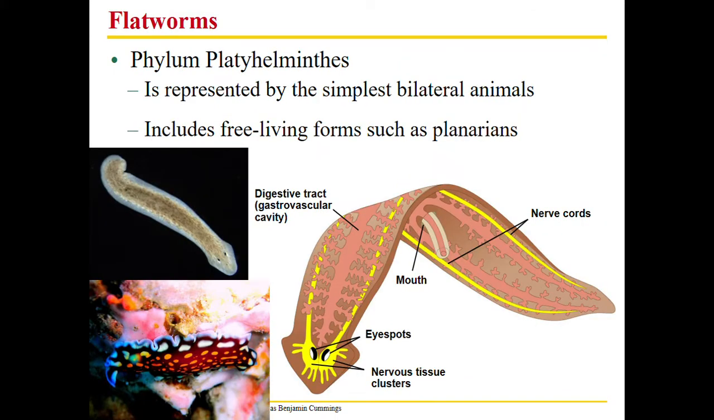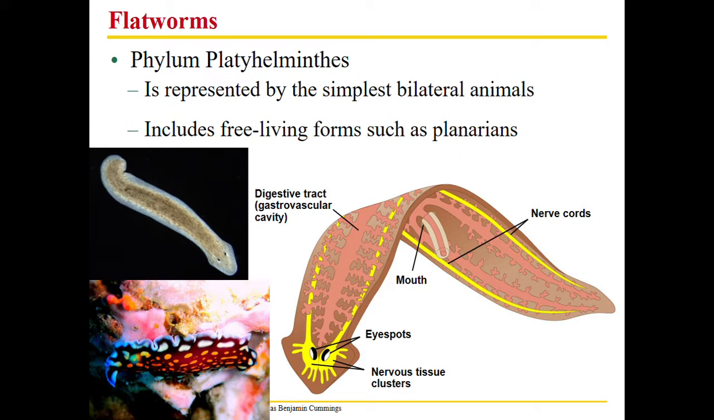Next we have Phyla platyhelminthes, which flatworms are a part of. Platy means flat, helminthes means worms. And here we go from radial symmetry to bilateral symmetry. Planaria are examples that most biology students get to see in labs, and the bottom picture right there on the left is of a marine flatworm with pretty cool coloration.